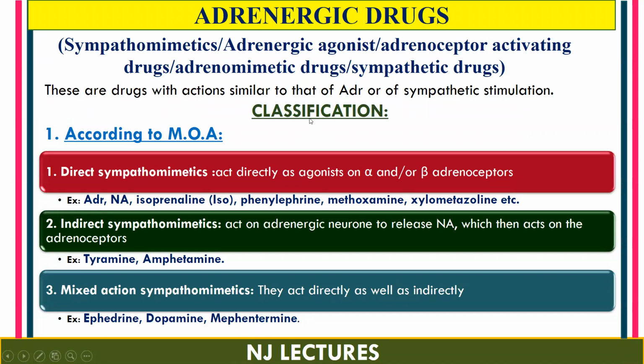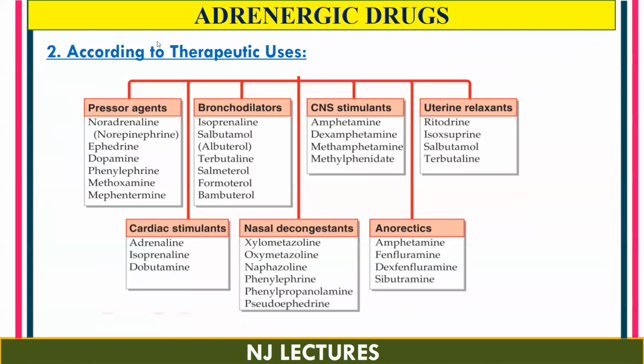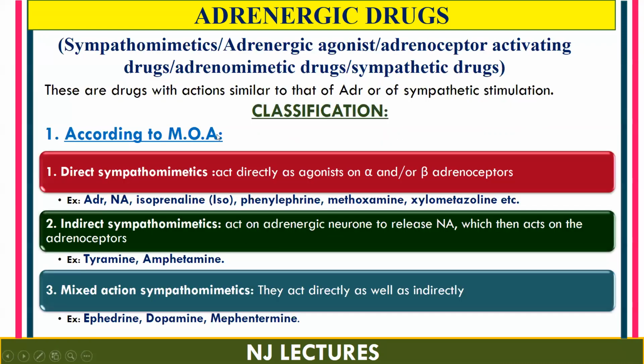Adrenergic drugs are classified into two categories. The first one is according to the mechanism of action, and the second one is according to the therapeutic uses. So first we will study according to the mechanism of action. It is classified into three categories.